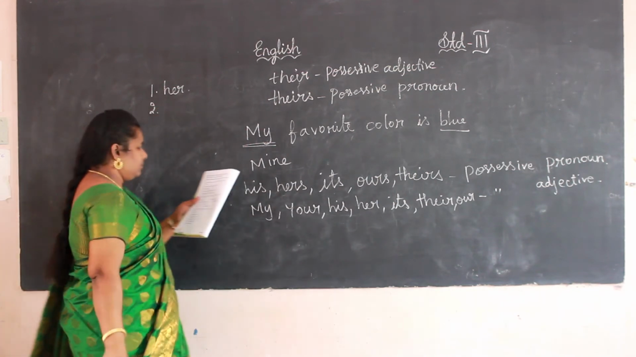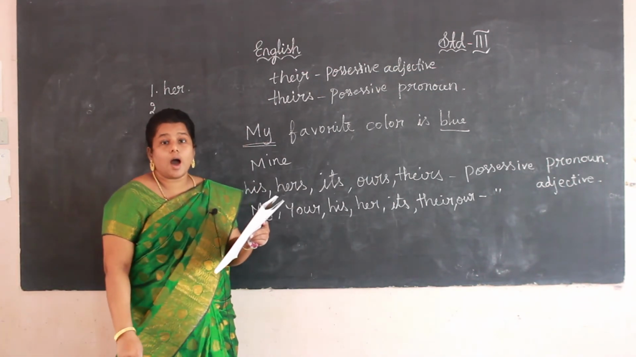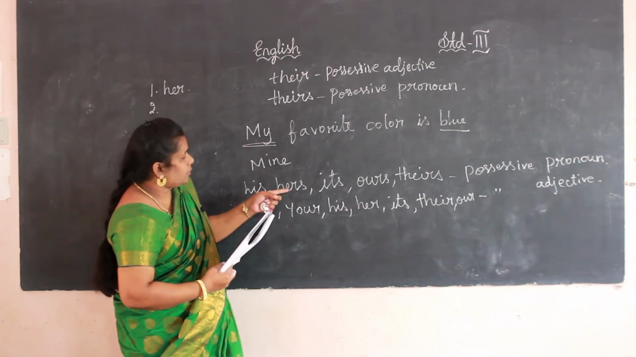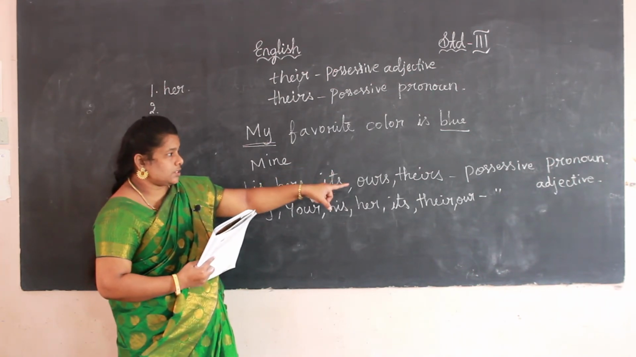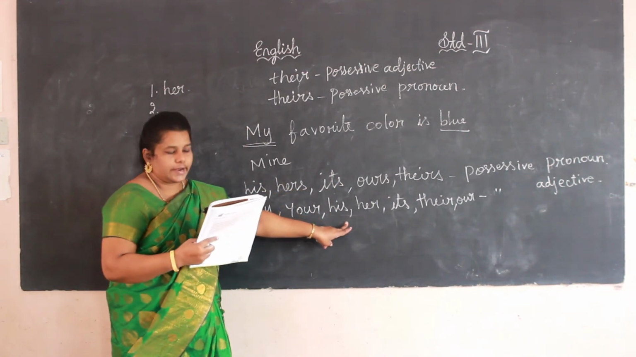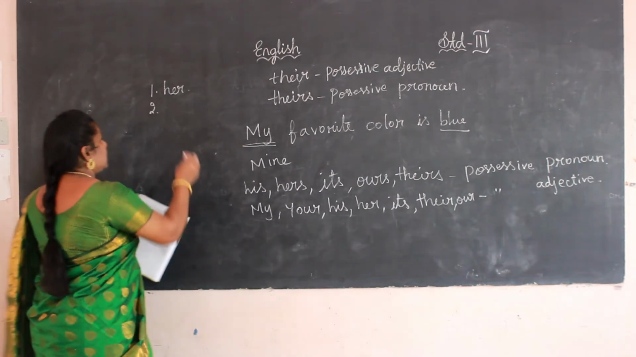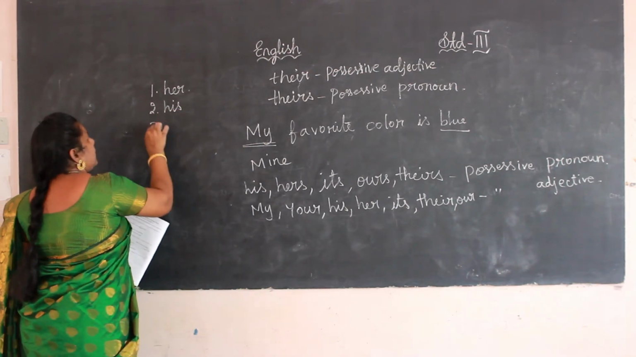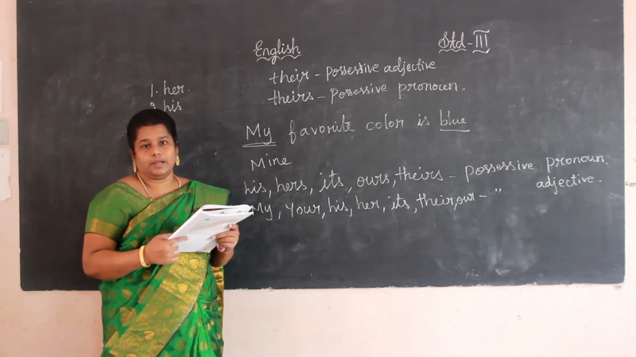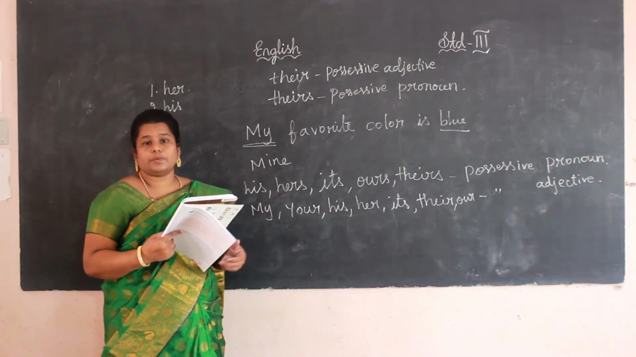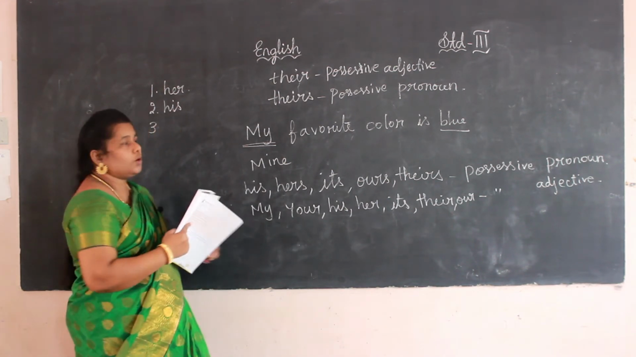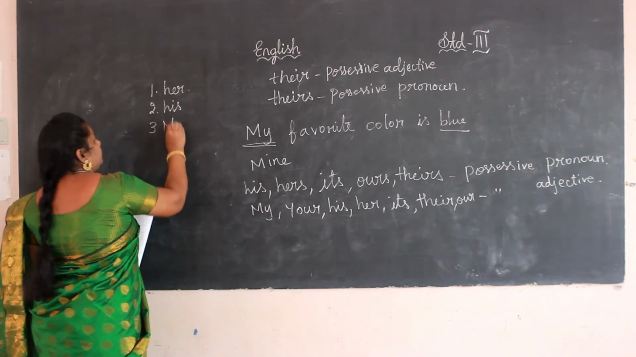And second one, he broke his arm. What is the pronoun used here? His. Possessive pronoun or possessive adjective? Yes, adjective. So we want to circle his. And now third one. I am hungry. My stomach was grumbling. What is the pronoun here? My. Adjective. So we want to circle.